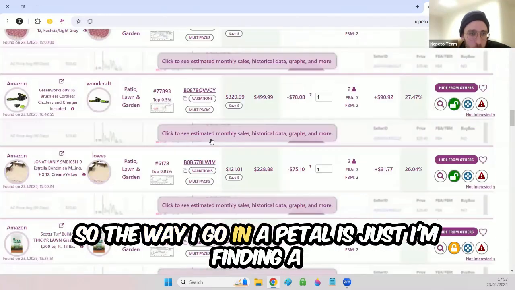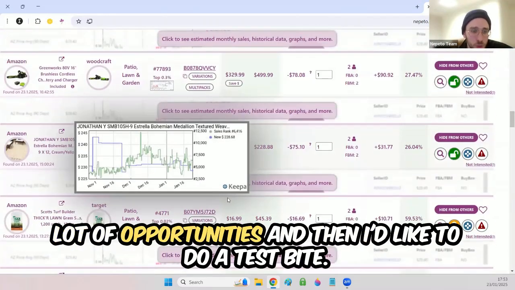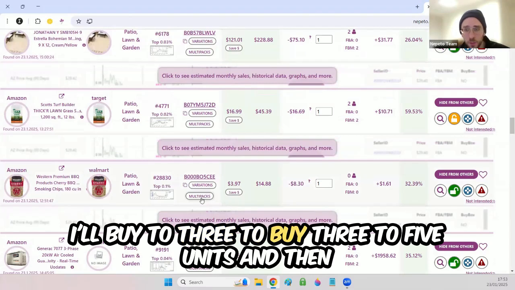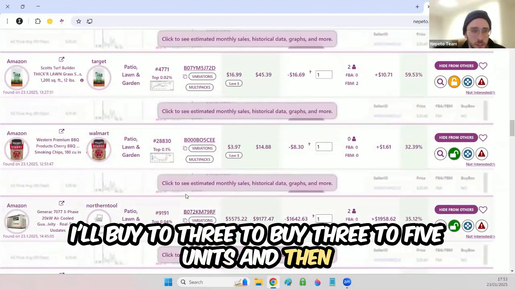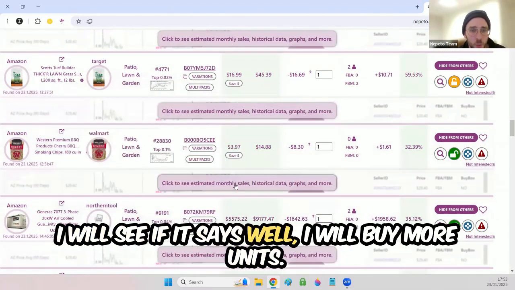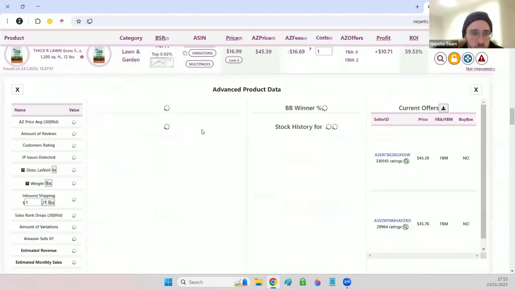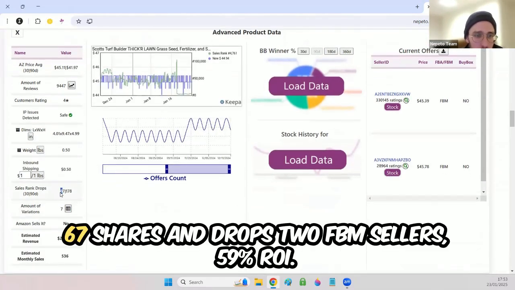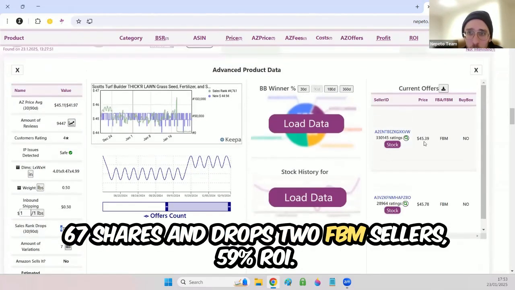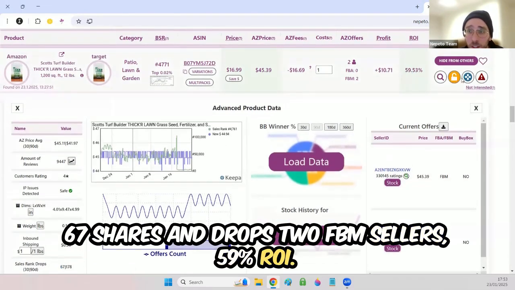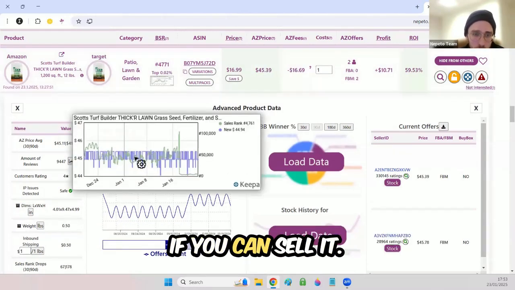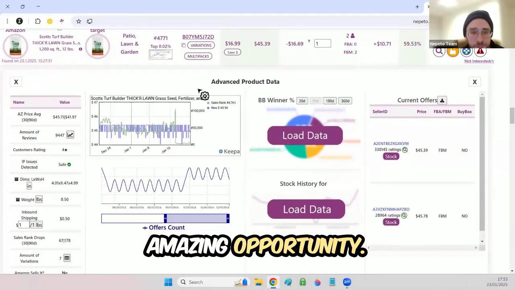So the way I go in Nepeto is I'm finding a lot of opportunities, and then I like to do a test buy. I buy 3 to 5 units, and then I see if it sells well. Then I will buy more units. Let's see this one. 67 sales rank drops, 2 FBM sellers, 59% ROI. I need to get approved to sell this brand. If you can sell it, amazing opportunity.